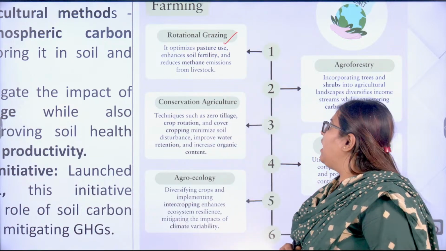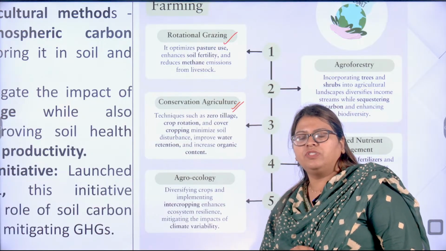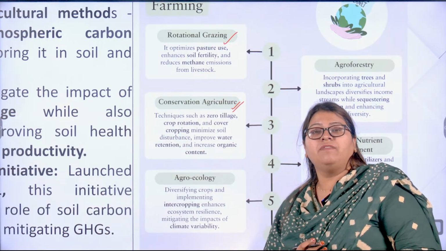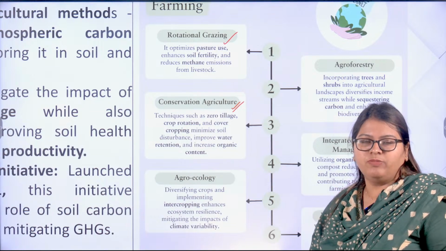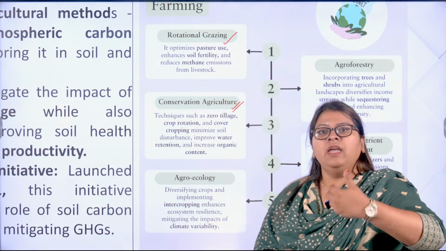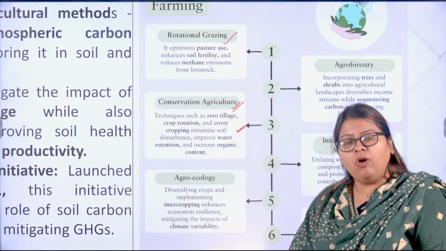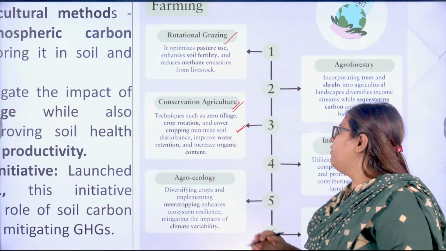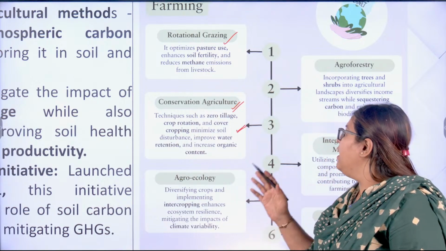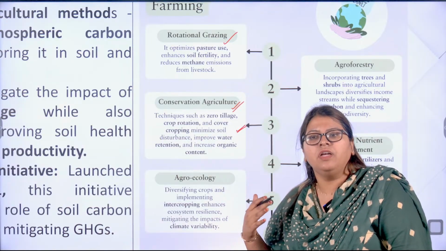Next one is conservation agriculture. This is where you use different methods like crop diversification, rotation of crops, or no tillage, so that you don't release the carbon dioxide that is stored. This will also improve the retention of the soil and increase the organic content when you minimize the disturbance that you cause to the soil.